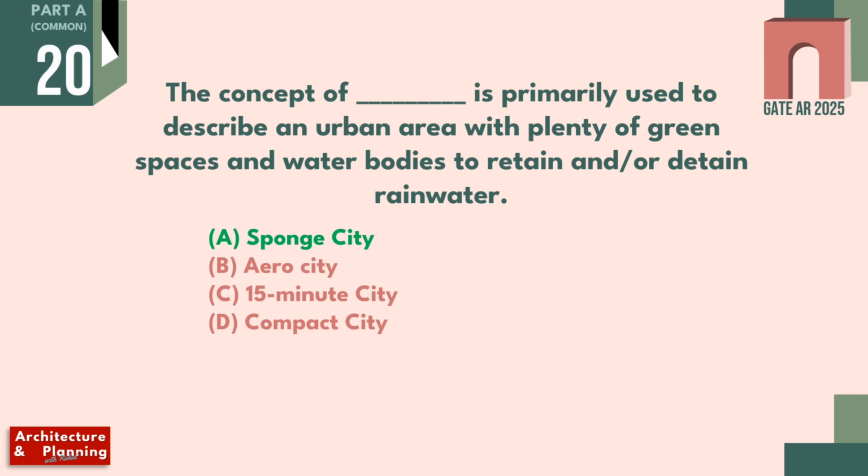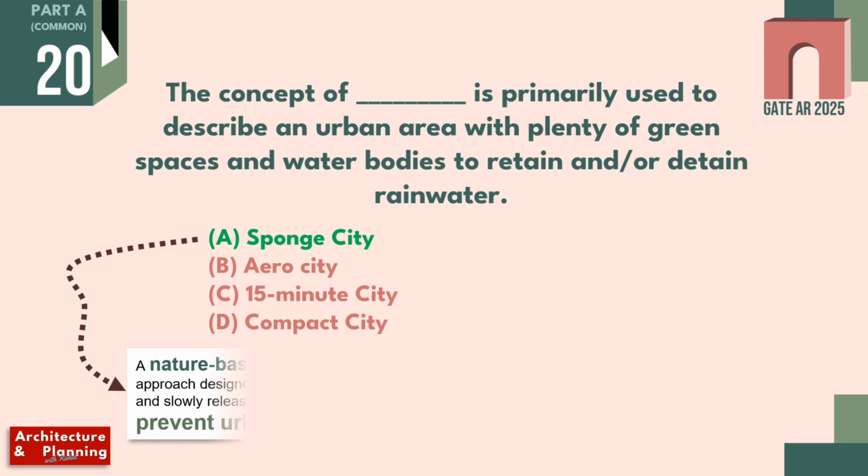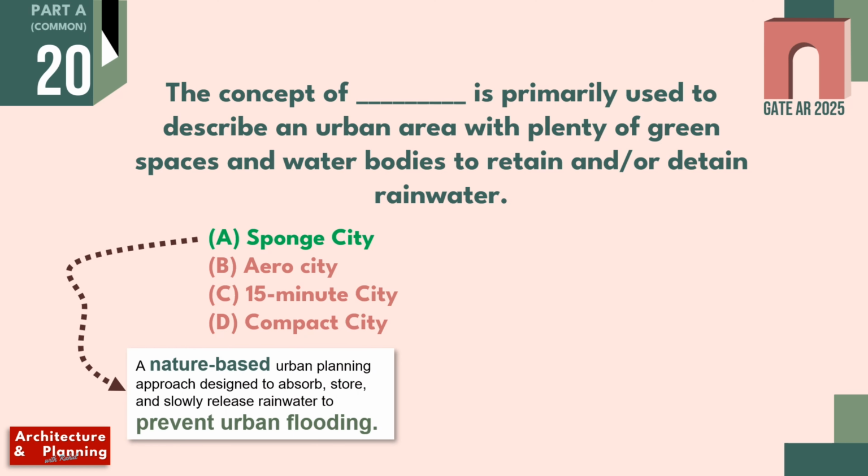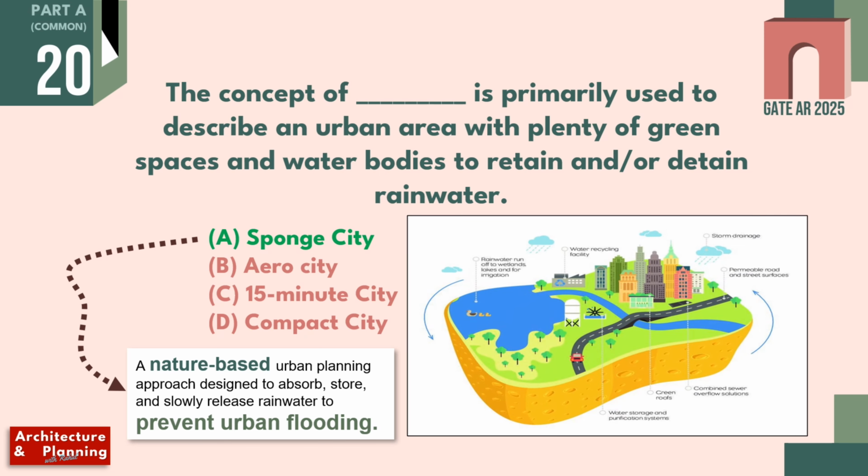The concept of blank is primarily used to describe an urban area with plenty of green spaces and water bodies to retain and detain rainwater. So the correct answer is option A, sponsity. Sponsity is a nature-based urban planning approach to absorb, store and slowly release rainwater in order to prevent urban flooding, very similar to the function of a sponge, and that's why it is known as sponsity. So the correct answer is option A, sponsity. Let's see all the other options given here.